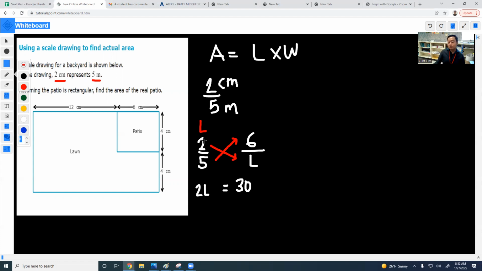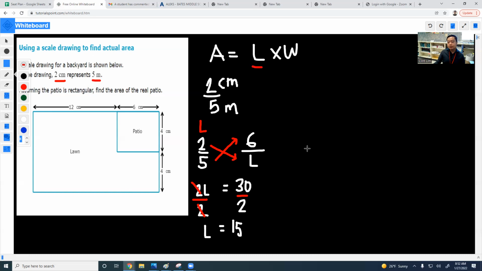You know that we have just multiplied 2 to L. So in order for us to isolate the variable, we are going to divide both sides by 2 because 2 is sitting next to L. So I'm going to be using that same number to divide the equations on both sides. If I do that, this cancels out one another. So you will only be left with your variable L, and 30 divided by 2 is 15. So we already got the value of our length.